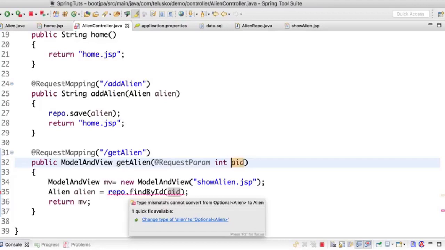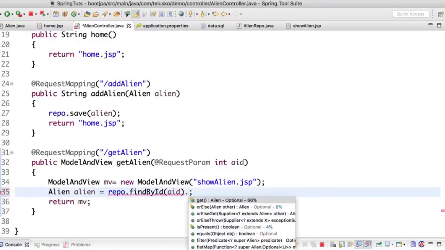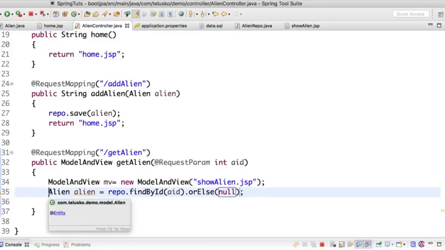Now there's a beauty about Java 8, you know, Java 8 gives you this option of keeping it optional. Just to handle the null values, we normally use Optional. So we have two choices here. One, you can make this optional as we can do in Java 8, or at the end you can say orElse and return null. Again, not a good practice, but for this example it will work. Normally we should be using an alien object or any blank alien object, or you should be using null. In fact, we can also say new Alien. That will make more sense, right? Why play with nulls anyway?